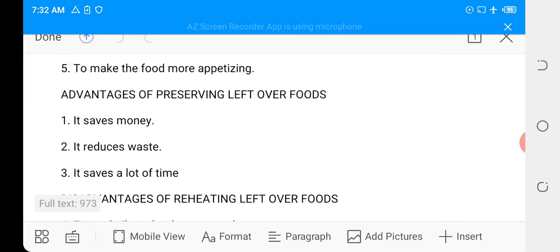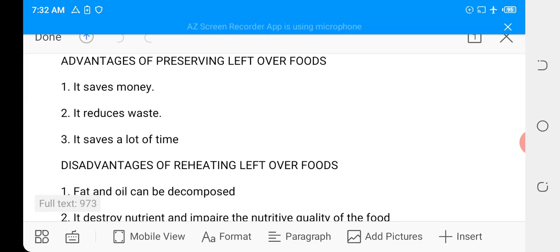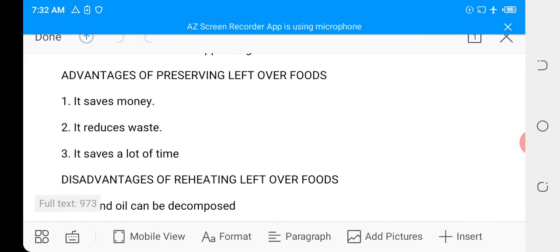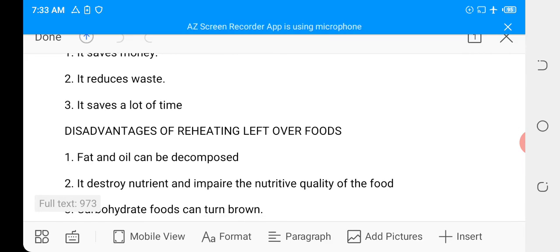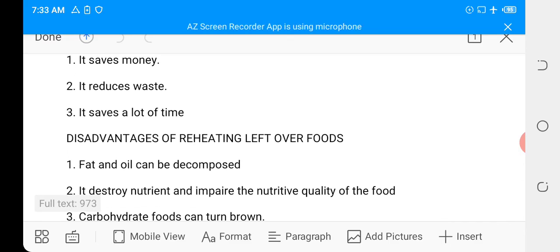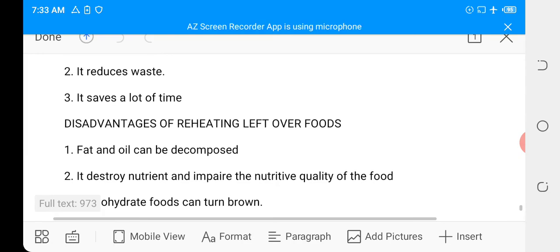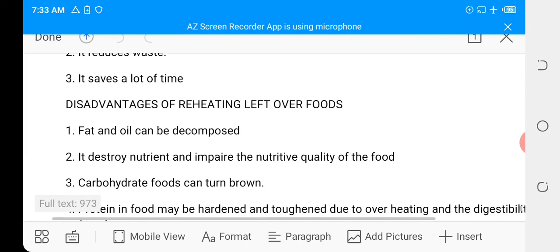What are the advantages of preserving leftover foods? One, it saves money. Rather than buying a lot of things at a time, it saves your money, thereby helping you to change that particular leftover to another thing. You save the money of getting new ones. Two, it reduces waste. You will end up not wasting your resources. Three, it saves a lot of time.